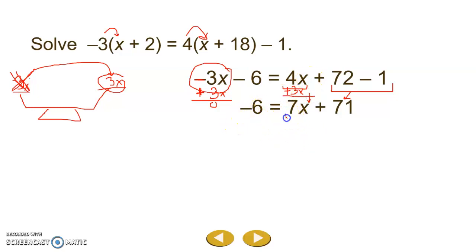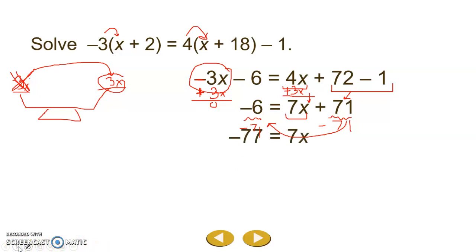So I've got a term with a variable, and then I've got two constant terms with no variable. How could I move this 71 over here so that it's on the same side as the other constant? We're going to use the opposite. I have a positive 71, so I'm going to use the opposite to cancel that out. And whatever I do to one side, I have to do to the other.